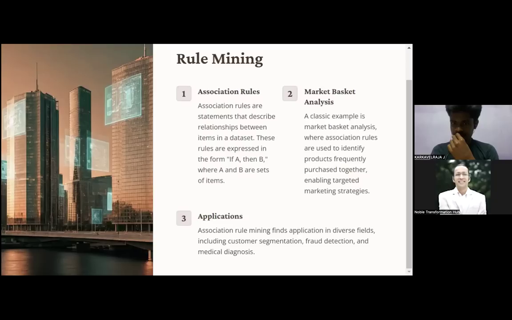Wherever you are selling products in any industry, you can apply it. It can help in the health industry, retail, customer segmentation, fraud detection, medical diagnosis. Marts and all those supermarkets, that's retail. You can use it in other places also if it fits the model.